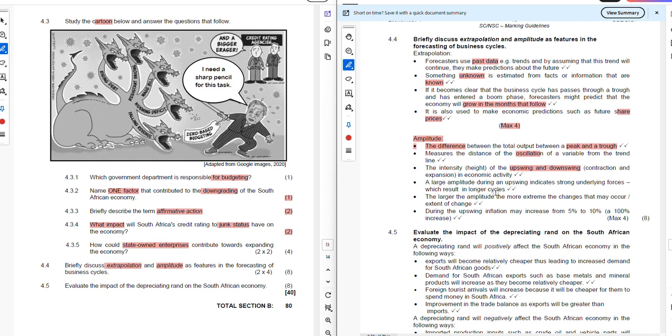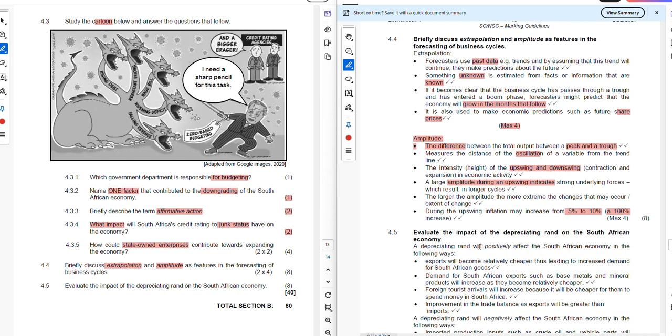A large amplitude during the upswings indicates strong underlying forces, which result in longer cycles. So looking at the amplitude during the upswing, the larger the amplitude, the more extreme the changes that may occur. During the upswings, inflation may increase from 5% to 10%, a 100% increase.